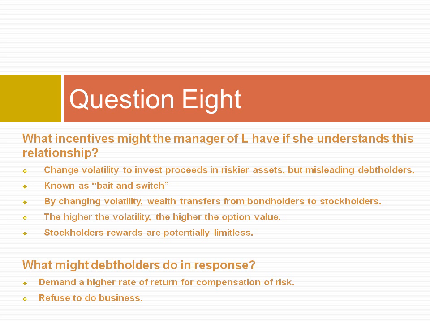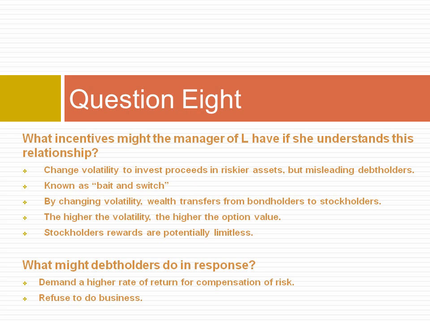Question 8 continued. What incentives might the manager of L have if she understands this relationship, and what might debt holders do in response? Well, managers have incentives because they can change a firm's volatility by choosing to invest proceeds in riskier assets, but inform debt holders that they are investing in different assets, which is known as bait and switch.